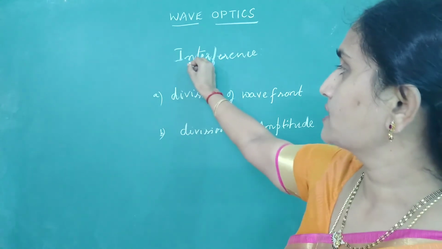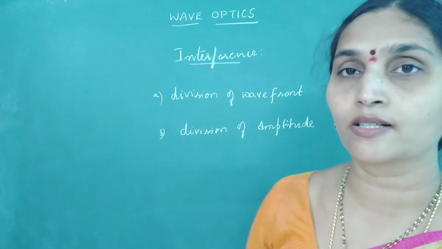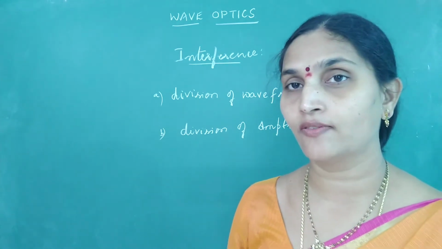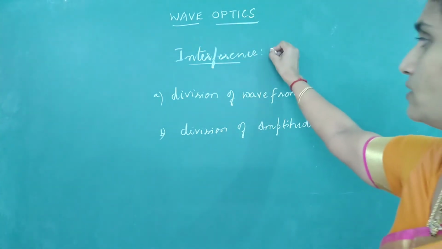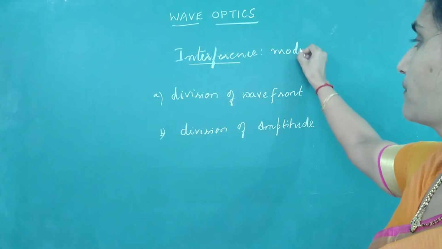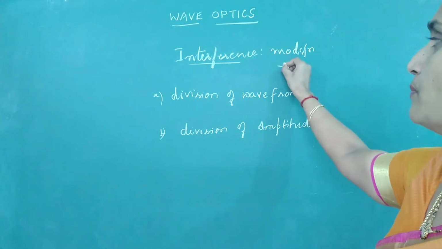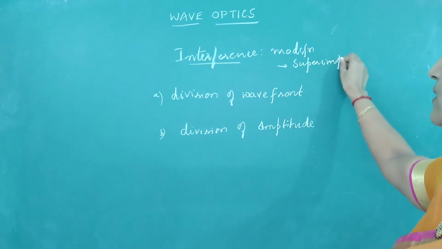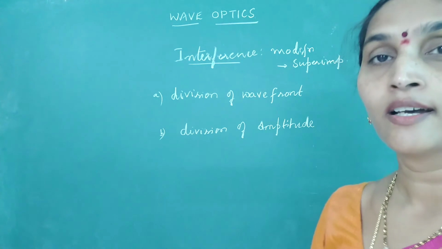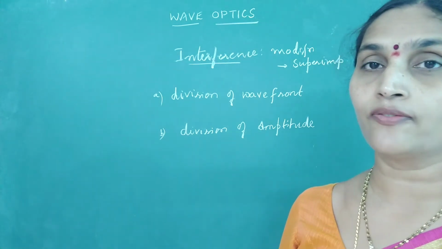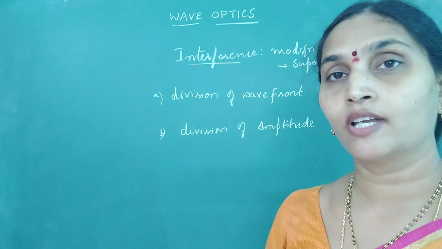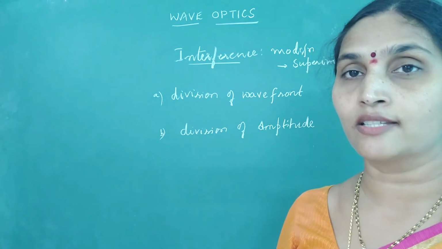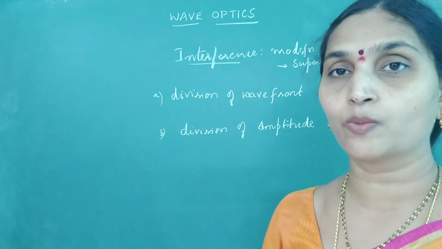But before that, let us first start with how we define this term interference. It's a wave phenomenon. Interference is generally defined as the modification of intensity by superimposition of two waves. I repeat the definition: interference is defined as modification of intensity of light when two waves are superimposed on each other. So the change in intensity that we observe is by means of superimposition.